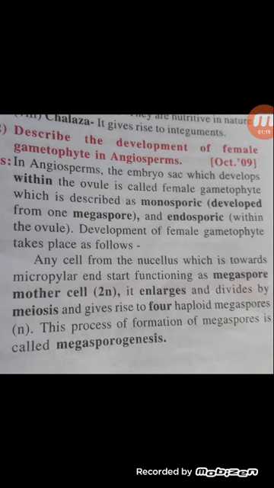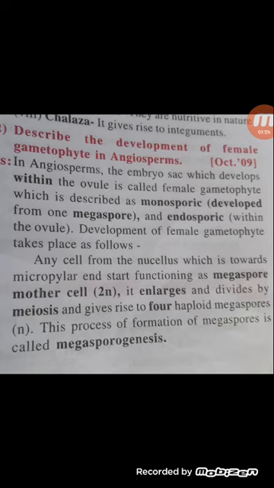The development of female gametophyte takes place as follows. Any cell from the nucellus which is towards the micropylar end starts functioning as megaspore mother cell, which is 2N. It enlarges and divides by meiosis and gives rise to 4 haploid megaspores, which is haploid N. This process of formation of megaspore is called megasporogenesis.